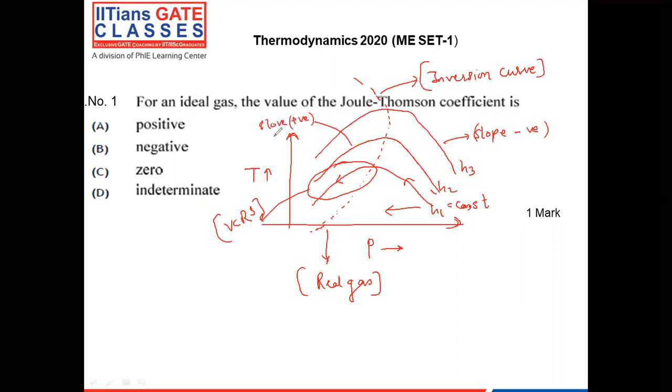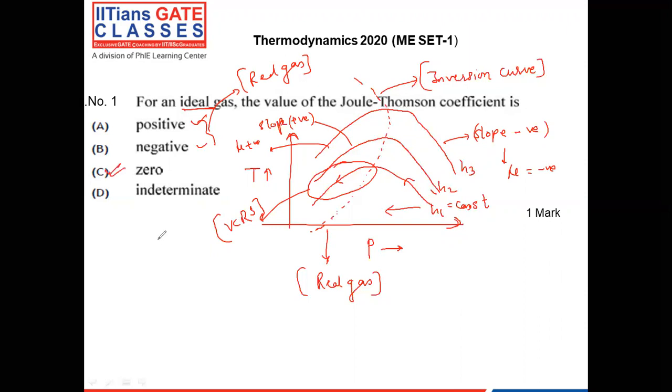Now you can see, I told you that the slope value of the isoenthalpic curve will give mu. That is, mu is negative here, and for this curve, mu is positive. Positive or negative Joule-Thomson coefficient is only valid for real gas. So what is the value for ideal gas? They are asking not for the real gas, they are asking for ideal gas. So you are only left with the answer C.